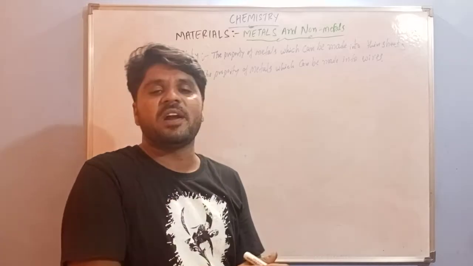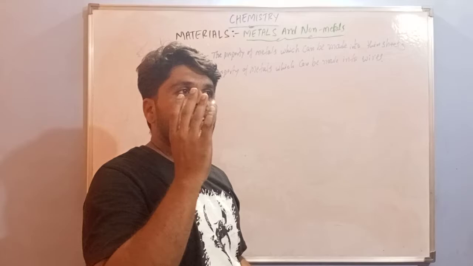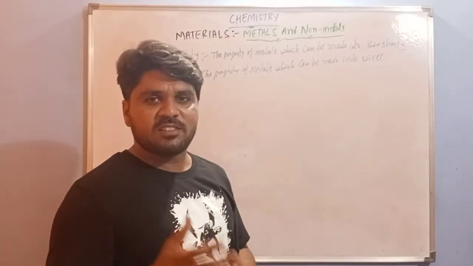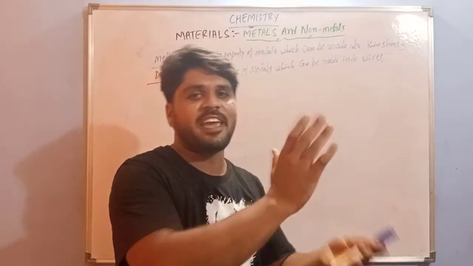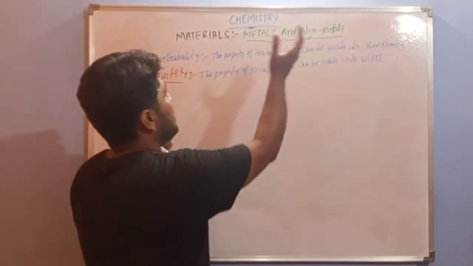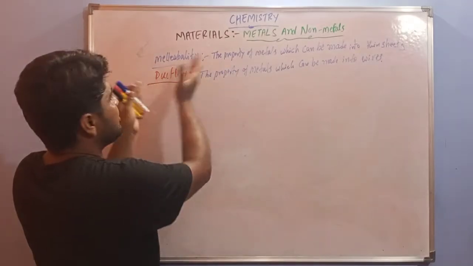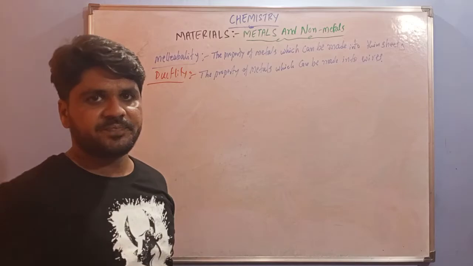If you beat those particles, they will change into powder. Can you beat oxygen or carbon? Carbon will change into powder. We cannot beat the gases. That's why non-metals do not have malleability and ductility.